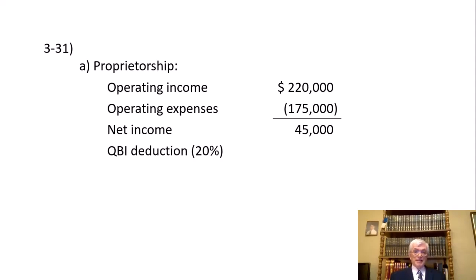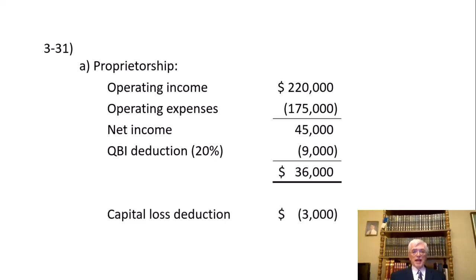Probably, they didn't say much about what this proprietorship does, but there's probably a QBI deduction. That's 20% of the $45,000, which would be $9,000. And so the net that is going to increase Roger's taxable income is $36,000.